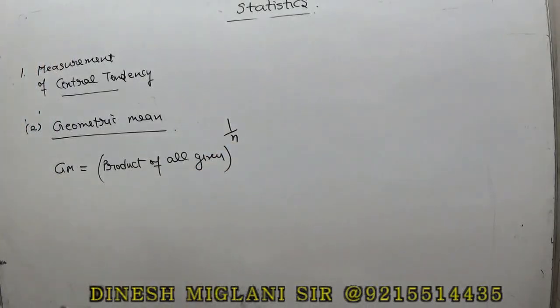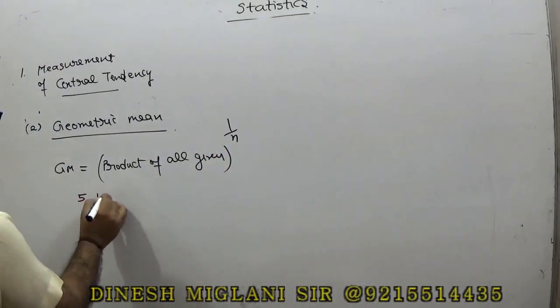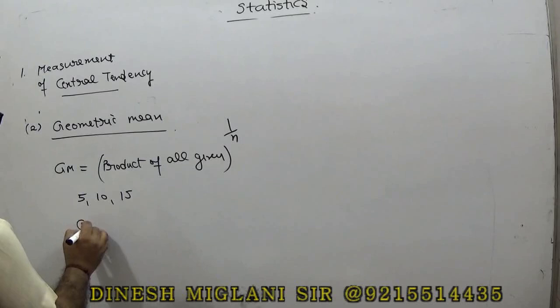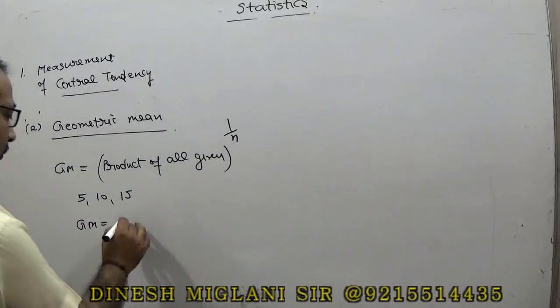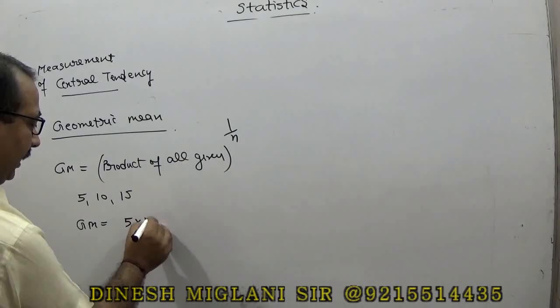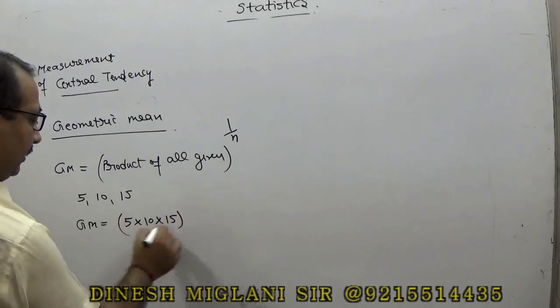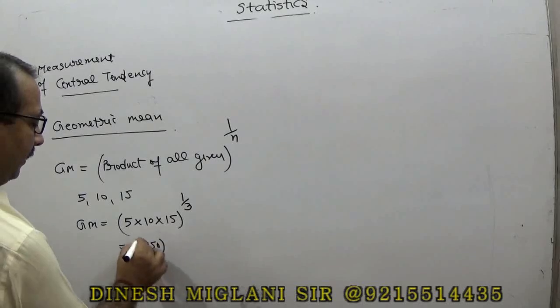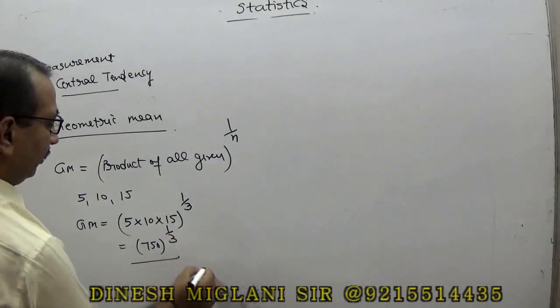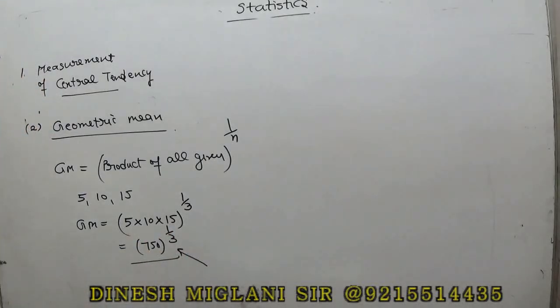Suppose the terms are given as 5, 10 and 15. We have to find the geometric mean of 5, 10 and 15. So my answer is 5 into 10 into 15 raised to power 1 by 3. So 50 into 15 is 750, raised to power 1 by 3. So this is the geometric mean.